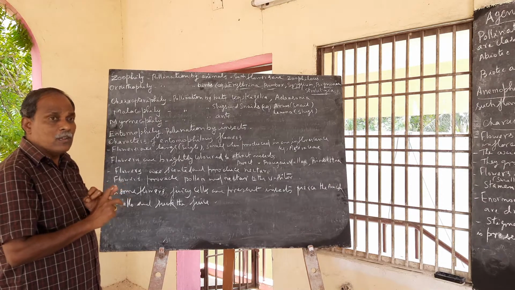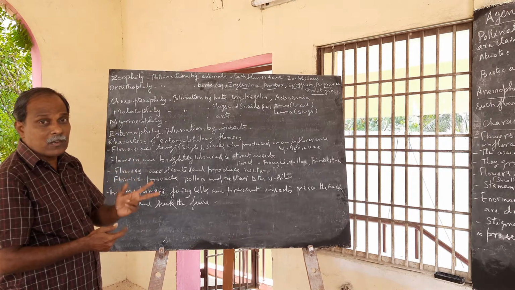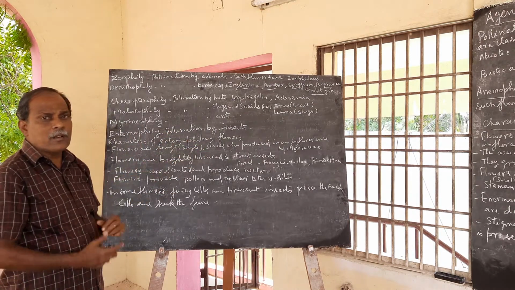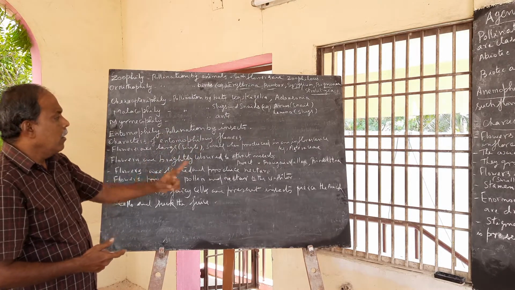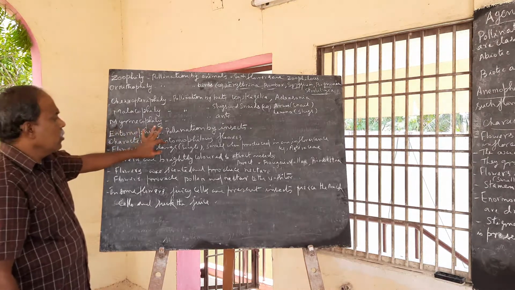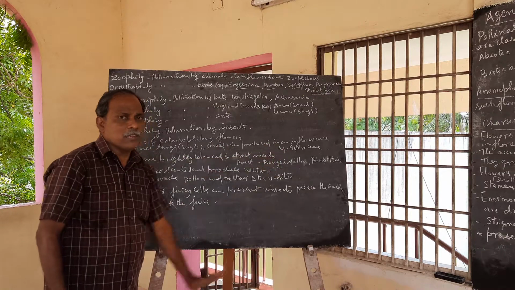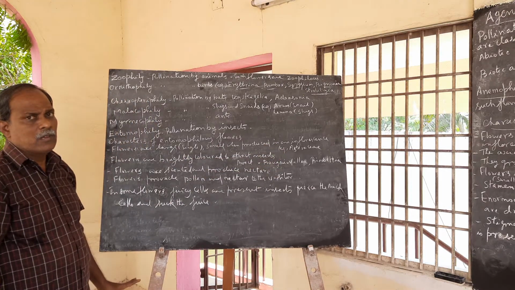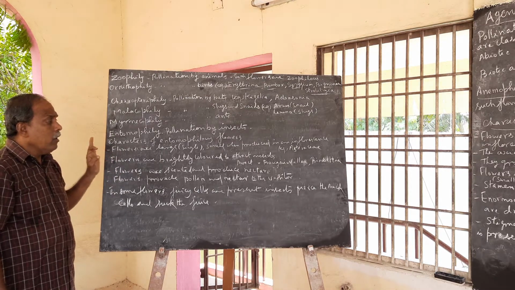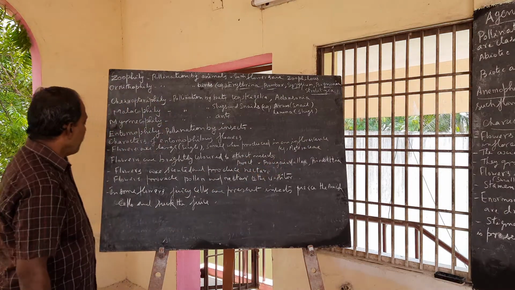Flowers are brightly colored. Usually petals are colored. In some cases, sepals are colored. In some cases, bracts are colored. Example: Bougainvillea, Poinsettia. And then flowers are large when produced singly. Flowers are small when produced in an inflorescence. Example: Asteraceae, for example Tridax, sunflower, etc. The flowers are brightly colored. Why? To attract insects for pollination. Bracts are colored in Bougainvillea, then Poinsettia.